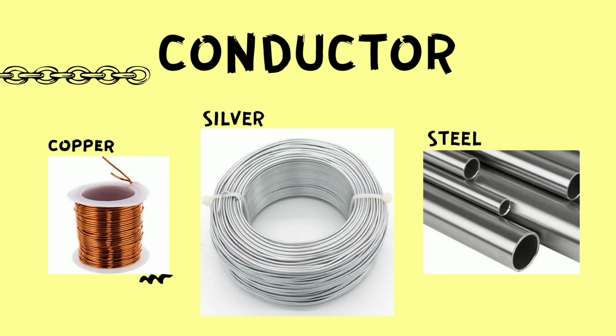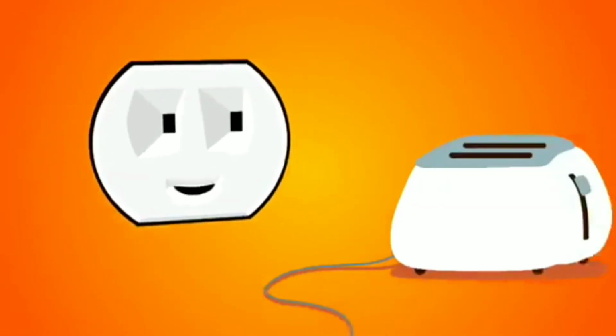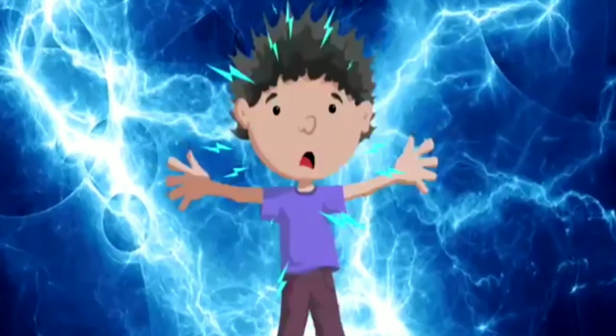Metals such as copper and silver are all good conductors. However, metals are not the only conductors. Your body and water can also conduct electricity. That is why you need to be careful when you use electricity. Electrical shocks can injure or even kill you.